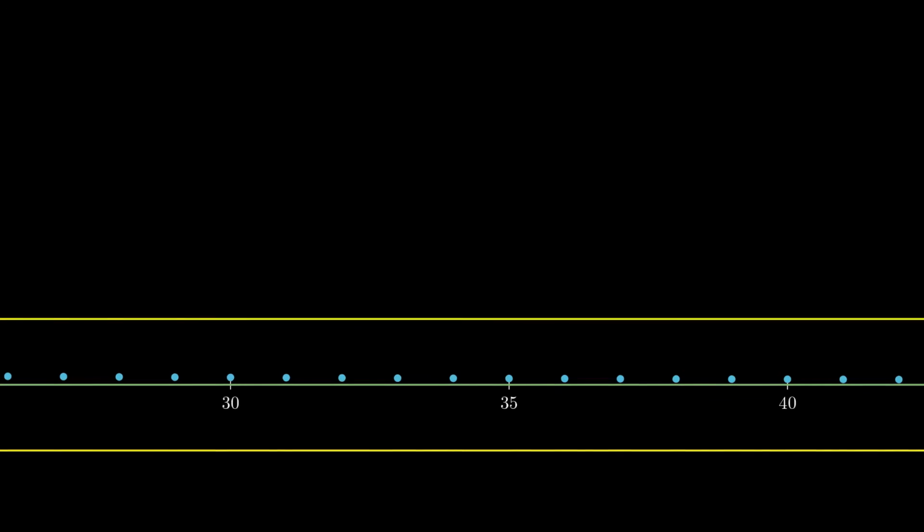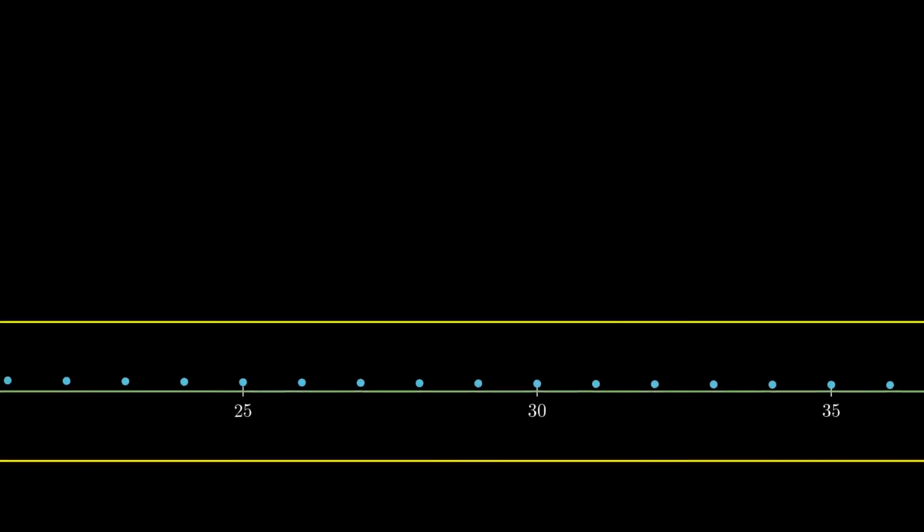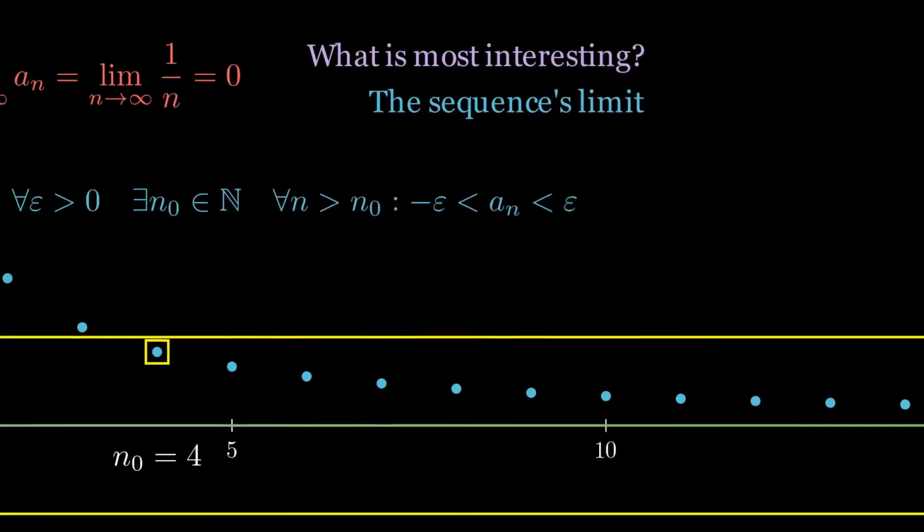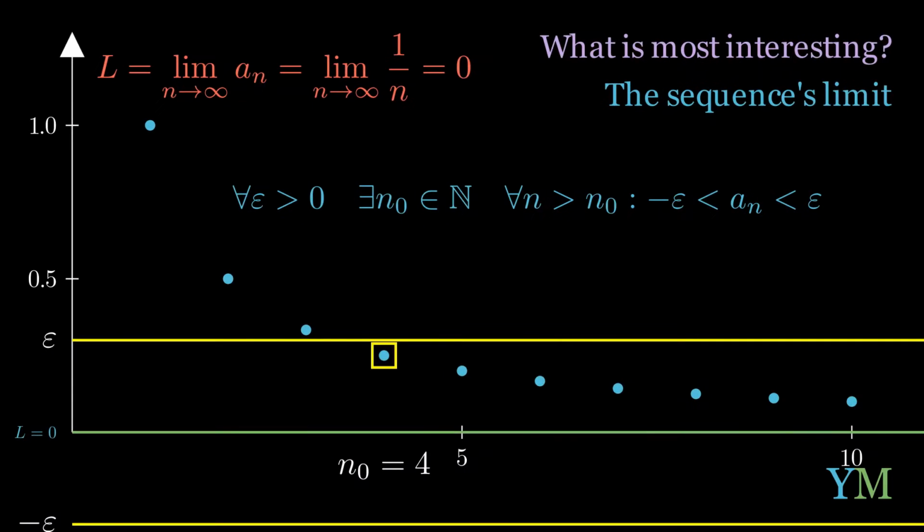Great, that's the idea. However, notice that the first part of the definition states that for all epsilons greater than 0, we need to find that point, which means that if we were to choose a smaller epsilon, the challenge would be a little bit greater.